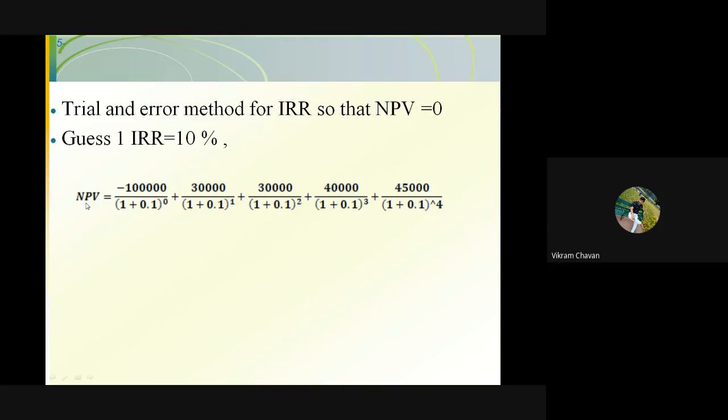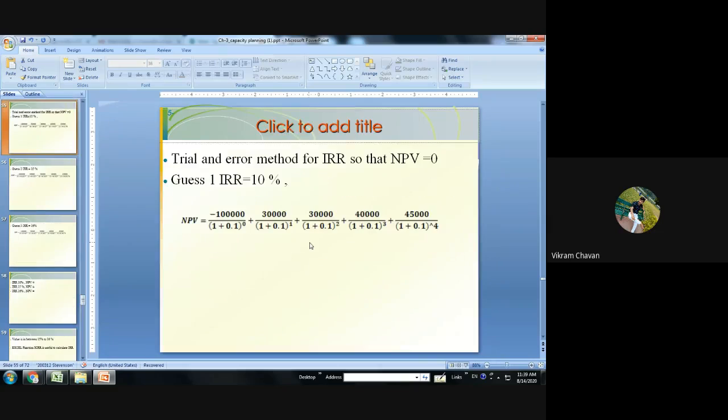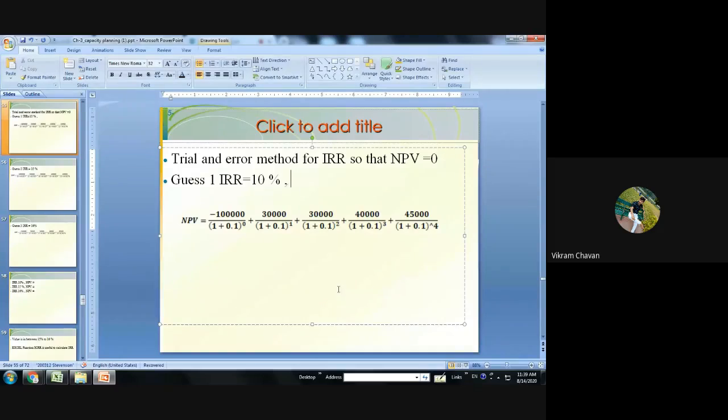I don't know this particular NPV value and I have not calculated it also. Please calculate that NPV value and tell me. I will write over here. So our first guess is 10%. According to that guess, find out the NPV value and tell me.